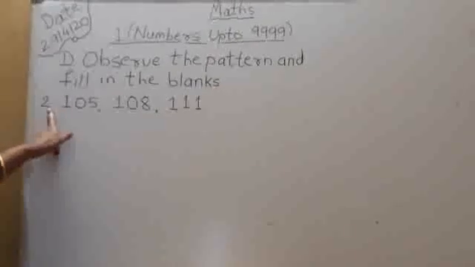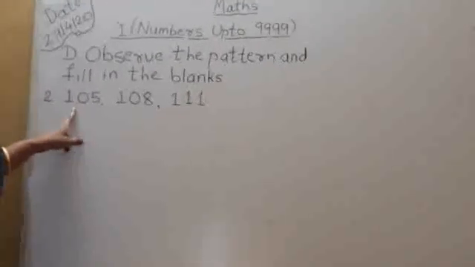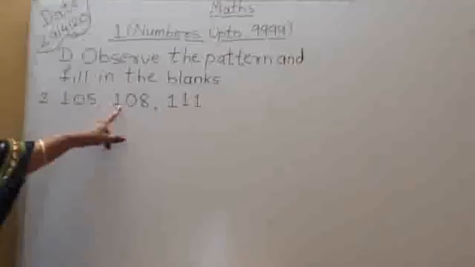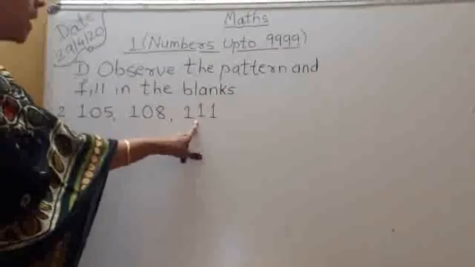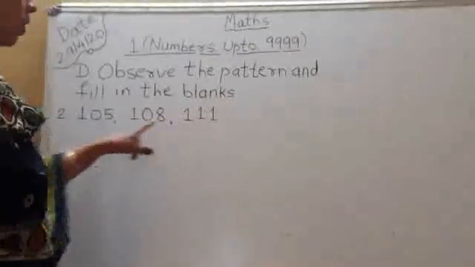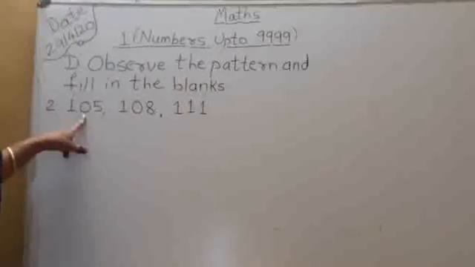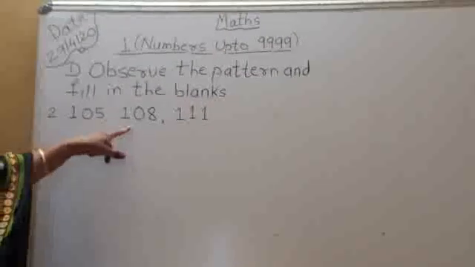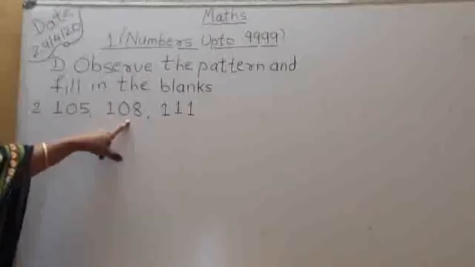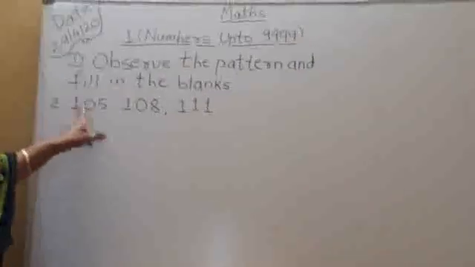Now see question number 2. What is given here? 105, 108, 111. Which number, if we add to 105, will give the answer 108? Plus 3. 105 plus 3: 5 plus 3 is 8, the 0 and the 1 stay as they are, so 108.